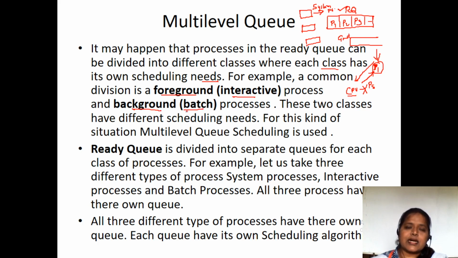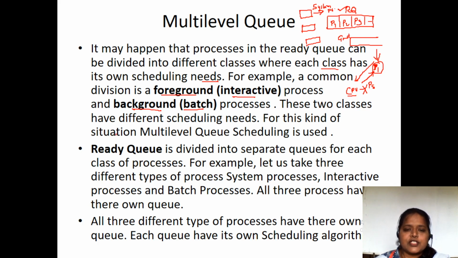Interactive processes run in the foreground, interactively taking the user values, and the system does the task. Background processes, we need not stay over there. We just give the task and leave. When the job completes, we can come and pick the result. Those are the batch processes, which we call background processes.